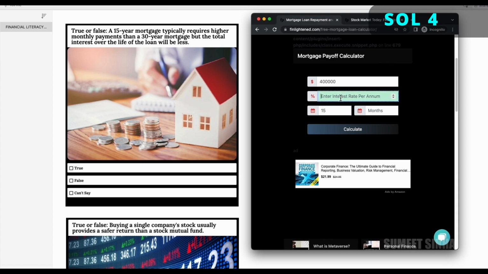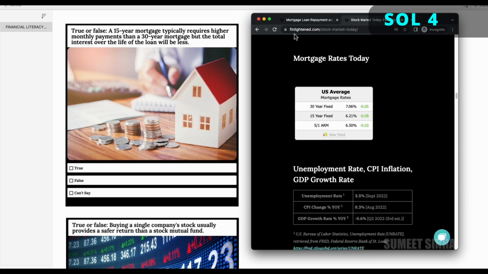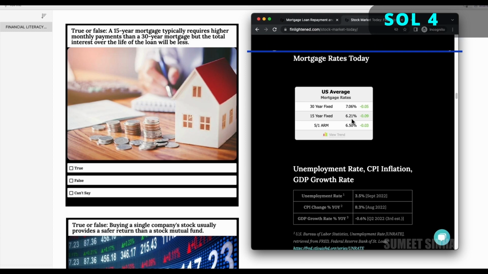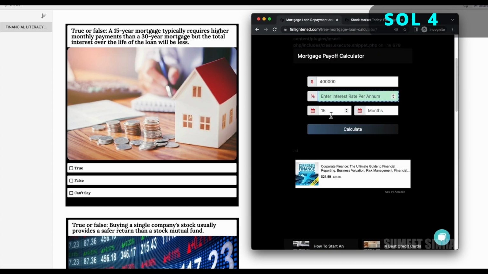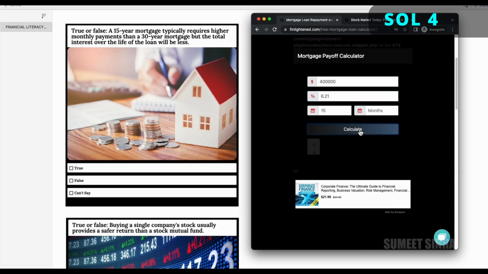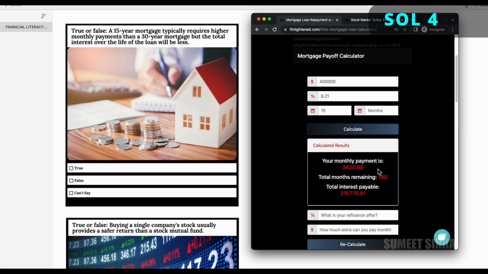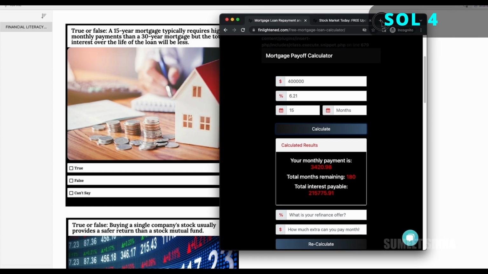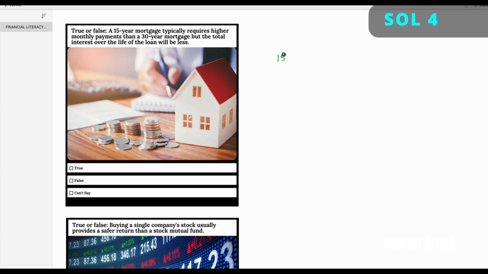And let's check what is the current interest rate on a 15-year mortgage. I can simply come to this link here, and here I have the mortgage rates as of today. So the 15-year fixed rate is 6.21%. So let me put this number here, 6.21%, and I hit calculate. I get my monthly payment as 3420.98, and the total interest that I am paying is $215,775. So let me take a note of this. So here for 15-year and here for 30-year.